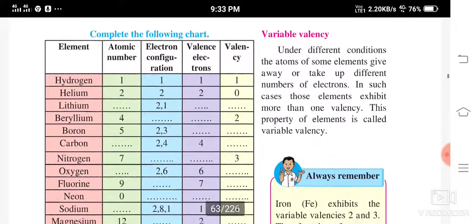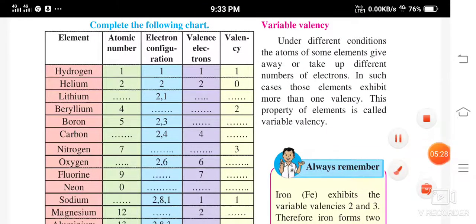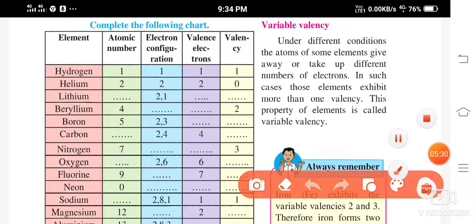Now see, complete the following chart: element, atomic number, electronic configuration. Elements are given, the atomic number is given, then the electronic configuration. If you know the atomic number, you can write the electronic configuration.